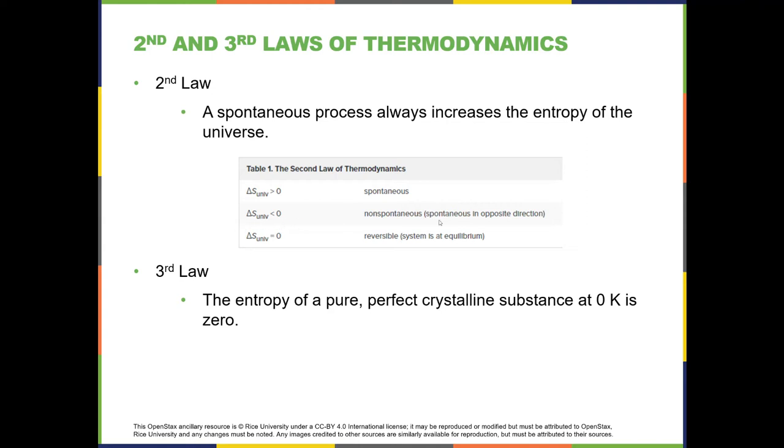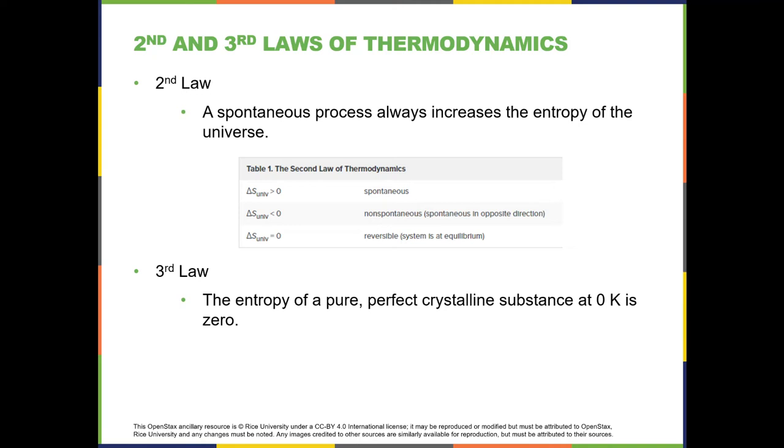If it's less than 0, it's non-spontaneous, but spontaneous in the opposite direction. And if it's equal to 0, it's reversible, or the system is at equilibrium. The third law of thermodynamics tells us that the entropy of a pure, perfectly crystalline substance at 0 K, or absolute 0, is 0.